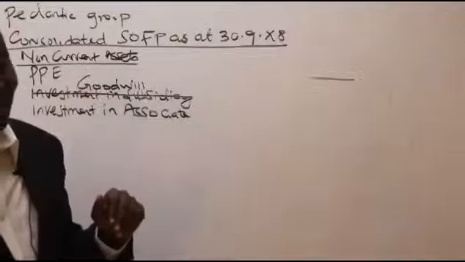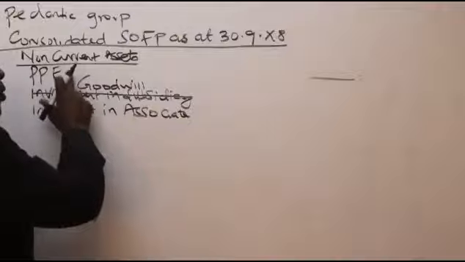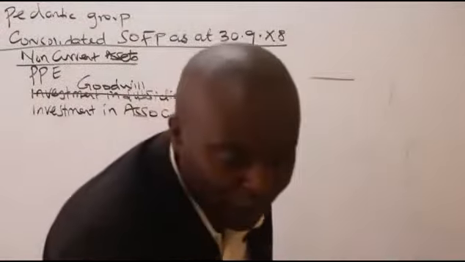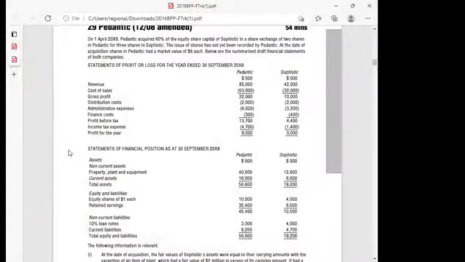Just put them there. Now, ladies and gentlemen, could we kindly, in this case, go ahead and consolidate the property, plant, and equipment? So property, plant, and equipment that I would want us to consolidate, they are here. We have here Pedantic, the parent, has got 4,600. Sophistic, the subsidiary, has got 12,600. Consolidation is all about adding these things. You add them up. So you come and take 4,600 plus